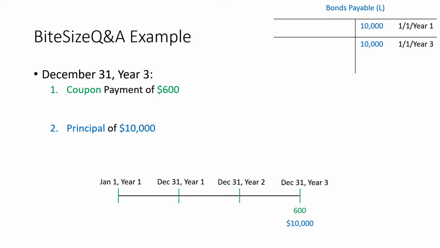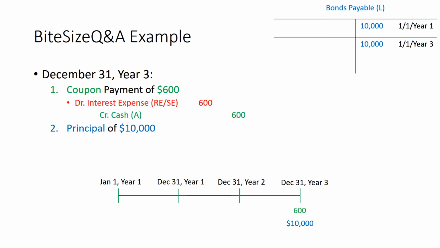Let's think about what happens on December 31st, year 3. There are 2 payments here. First, the firm still has to make the interest payments, so this is the coupon payment of $600. Plus, here the firm will retire the bond because the bond has matured, so they've got to pay back the principal of $10,000.